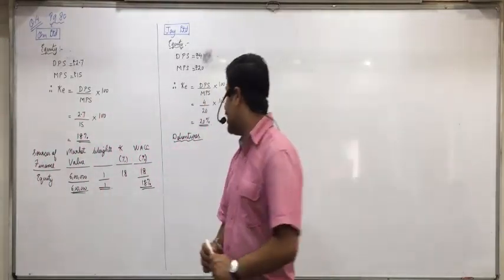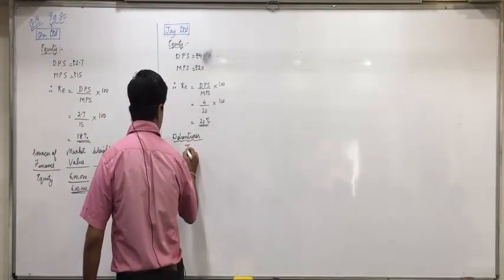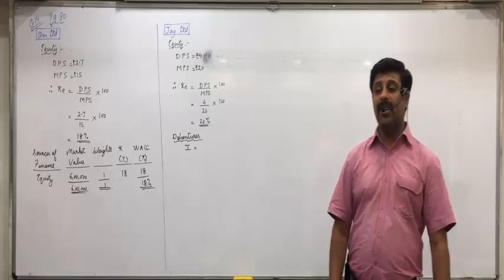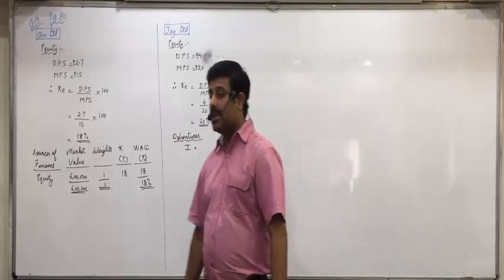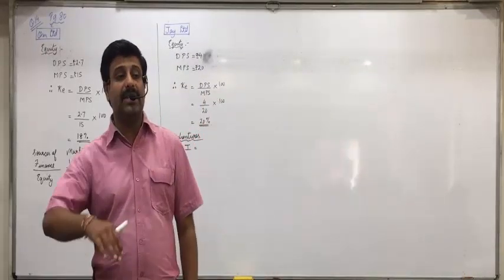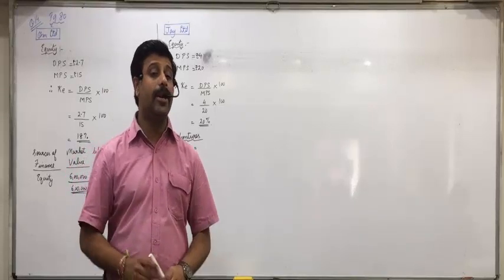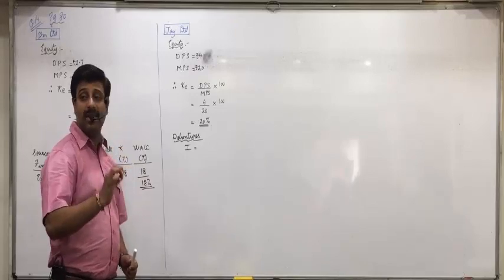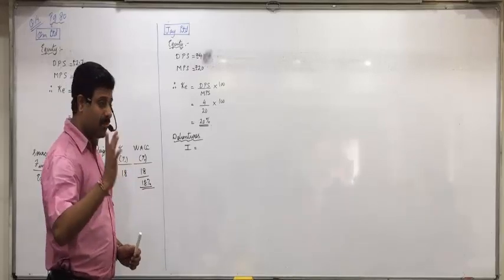Now, what is I? 1 lakh is the face value, rate of interest 10% you have seen. Since the beginning of the chapter we are studying that interest and dividends will always be calculated on face value.